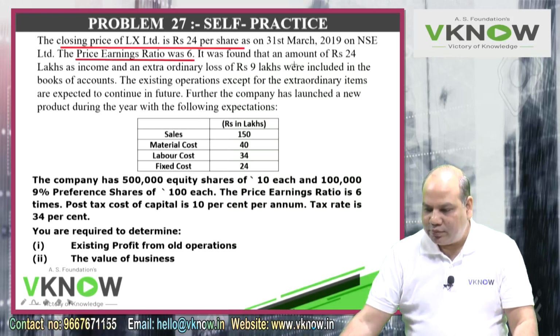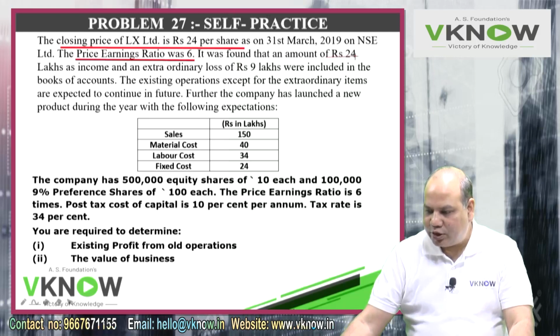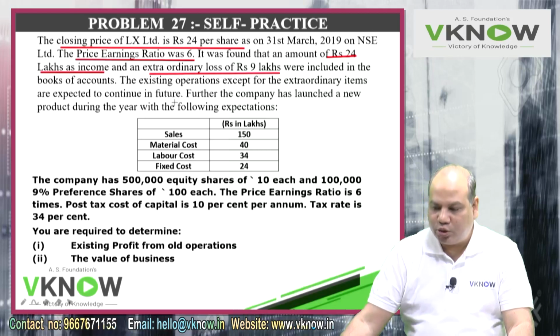It was found that an amount of rupees 24 lakh as income and an extraordinary loss of rupees 9 lakh were included in the books of account. So what is this 24 lakh income? This is extraordinary income. This I need to remove. There is an extraordinary loss of 9 lakh. This I need to remove and then find out the normal profit. The existing operations, except for the extraordinary items, are expected to continue in the future.